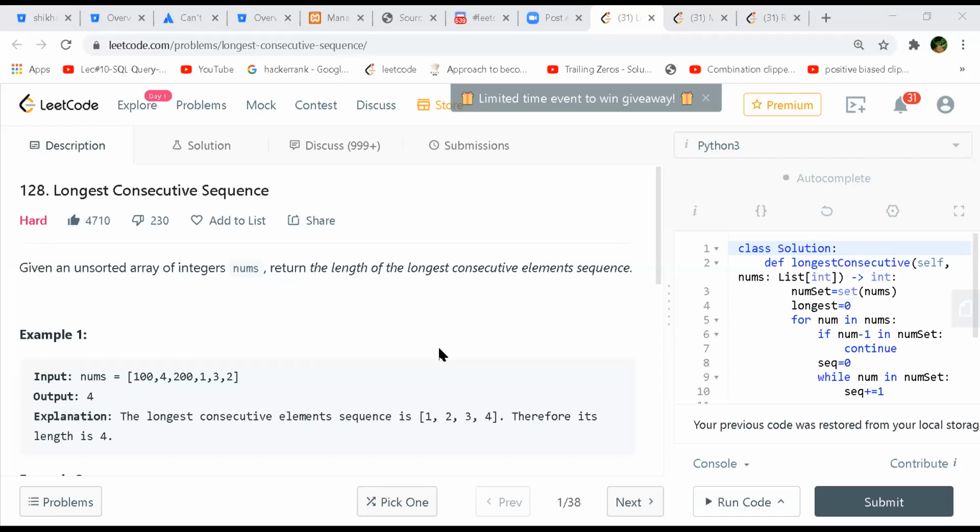I think what he was saying is we start two pointers from the left side, and keep on increasing one pointer till it has a consecutive sequence. Whenever the consecutive sequence ends, he will store the max so far, and then move the pointer that was left at the left side to begin the next one. Something like that, right? Yeah, it's a good way of implementing two pointers.